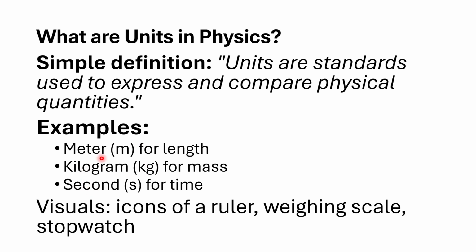These are just some examples, because we have a lot of different examples like that. The meter is the unit, and the unit is the standard for expressing a physical quantity. Which physical quantity? Length. So the meter is the unit for length, the kilogram is the unit for mass, and the second is the unit for time. All these are the unit standards for these physical quantities.